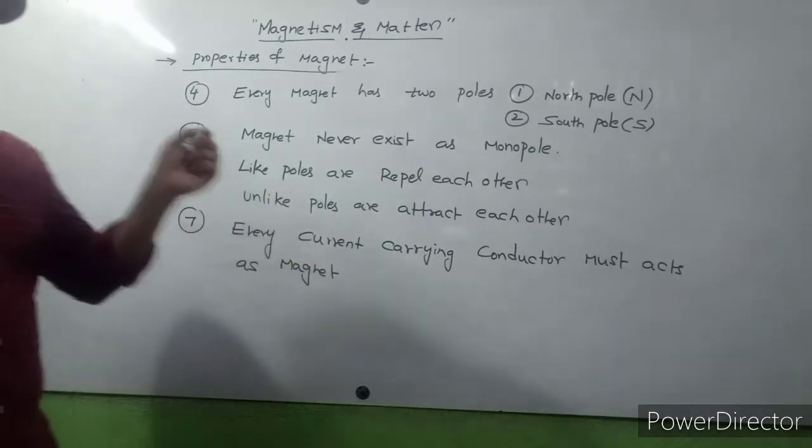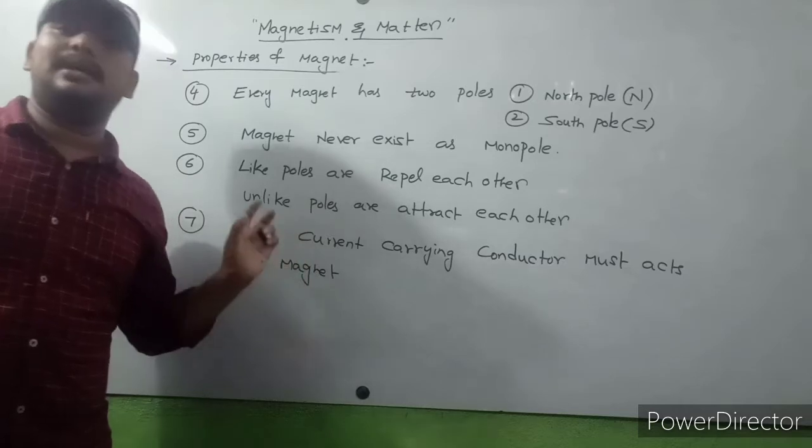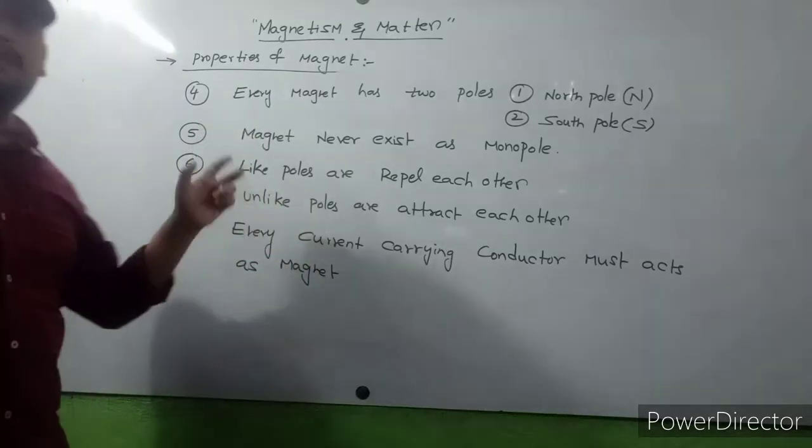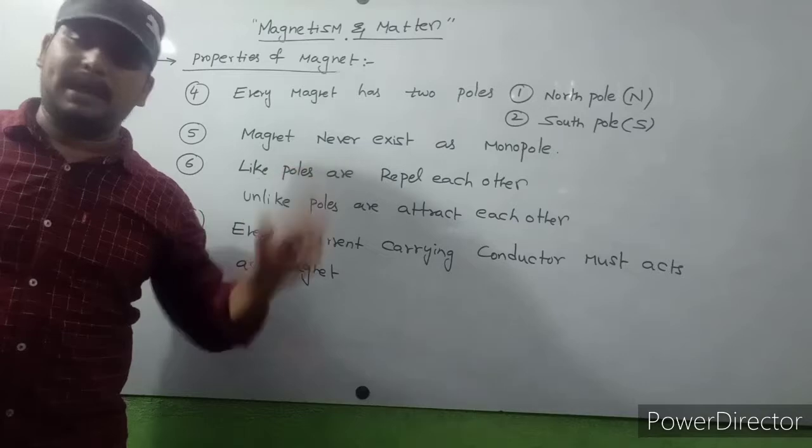Every current carrying conductor must act as a magnet. So these are the very important properties of magnet.